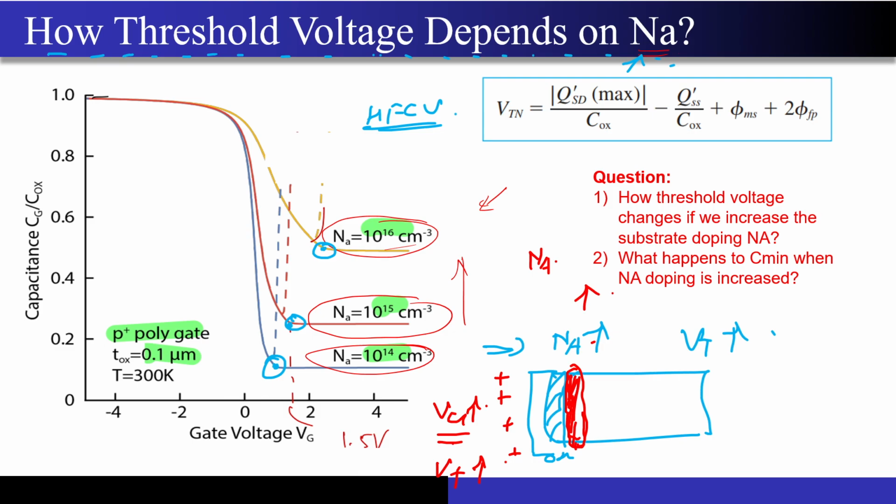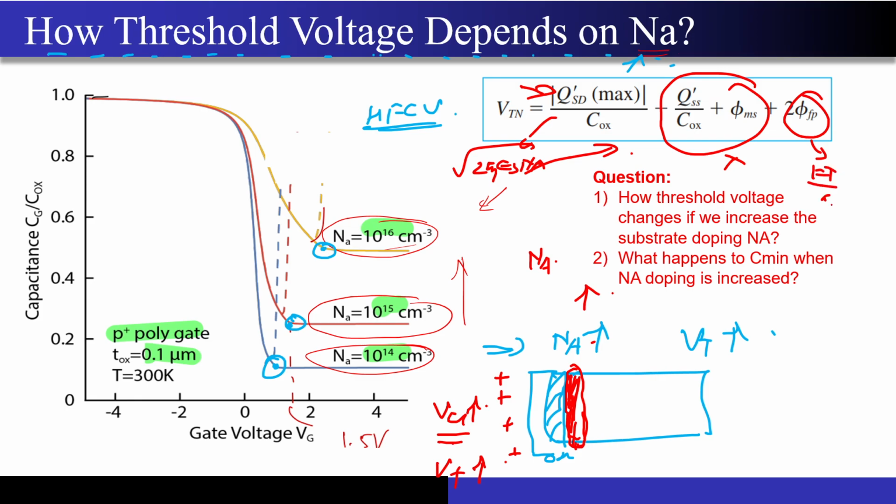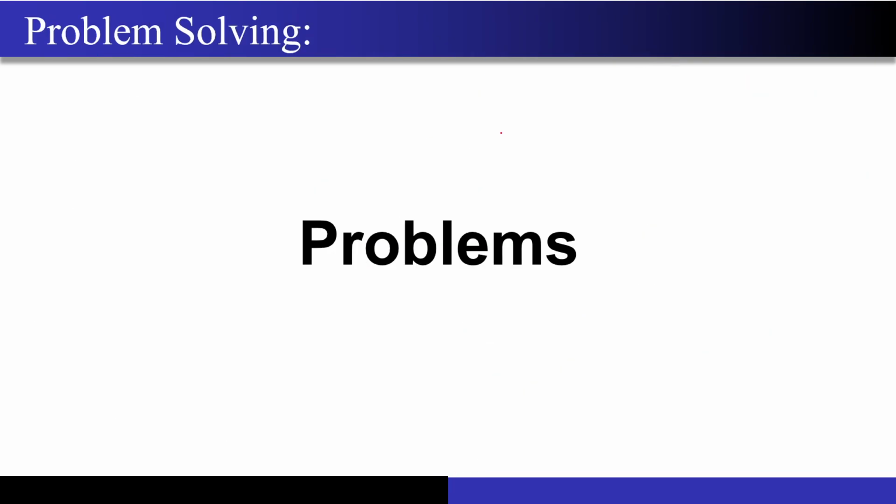Correct? This is a very simple explanation, or if you want a complicated explanation, then you can go with this particular formula. Just ignore these two terms and look at this particular term and this particular term over here. This term has a dependence of 2 q epsilon s into Na, and this phi p has kT by q ln of Na. Correct? You will easily see that if I increase the Na, then my threshold voltage also increases. Correct? I hope that is very much clear.